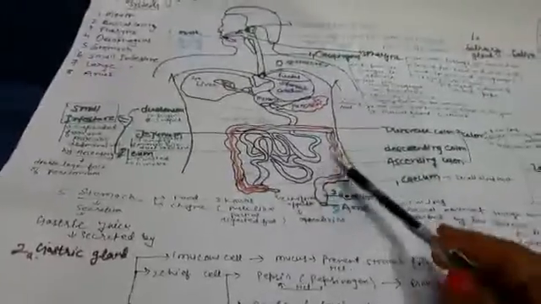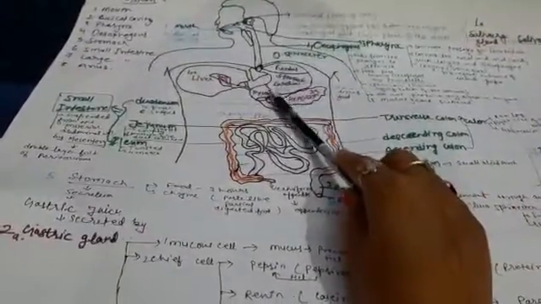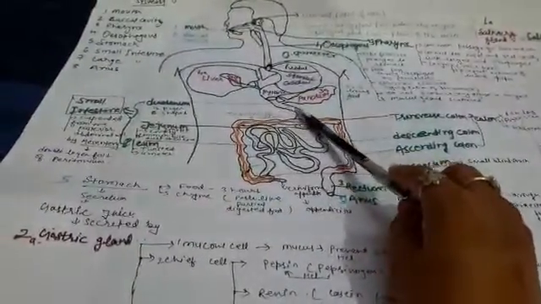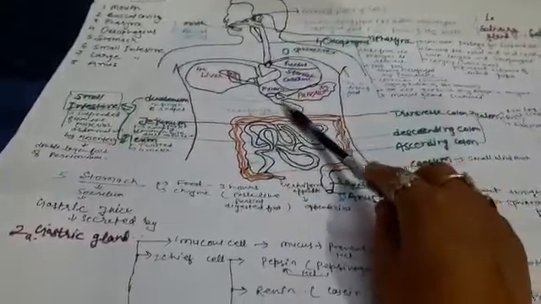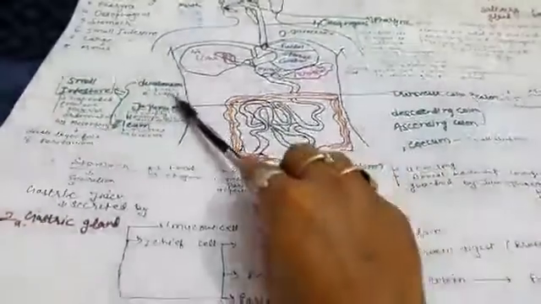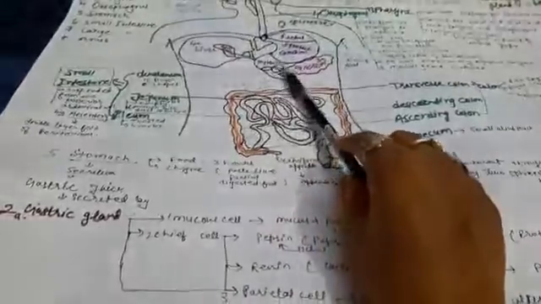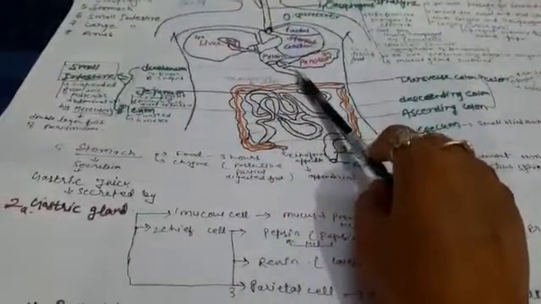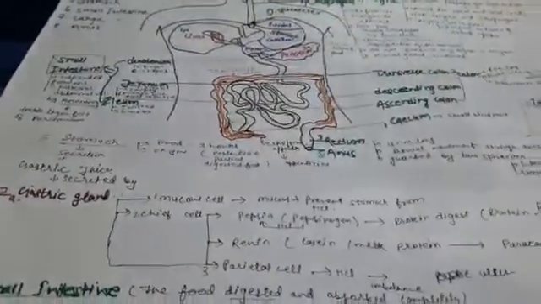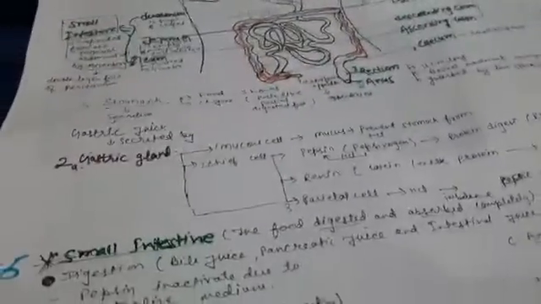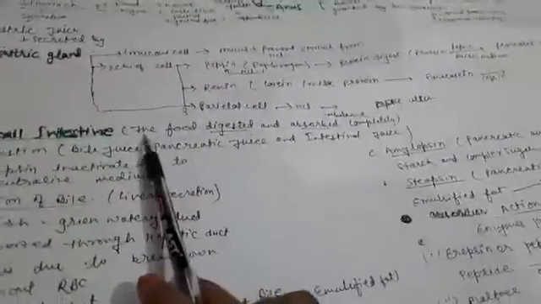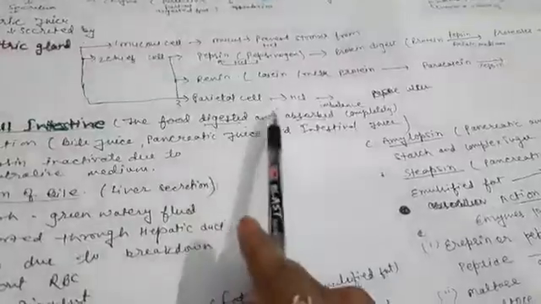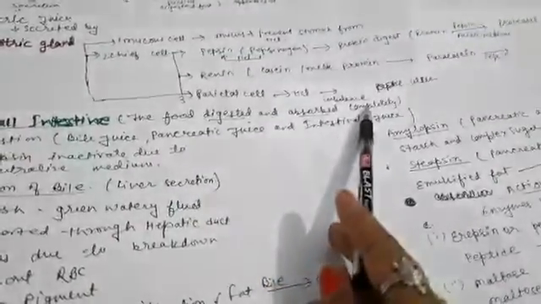Now the food from the stomach enters the small intestine, and the first part of the small intestine is the duodenum. In the small intestine, the food is digested and absorbed completely.